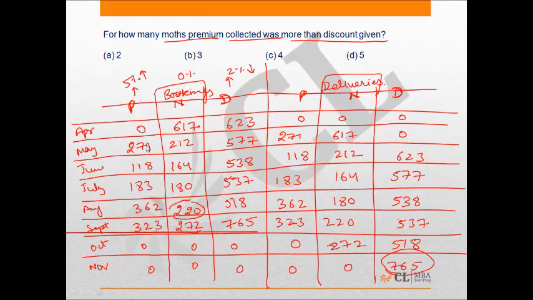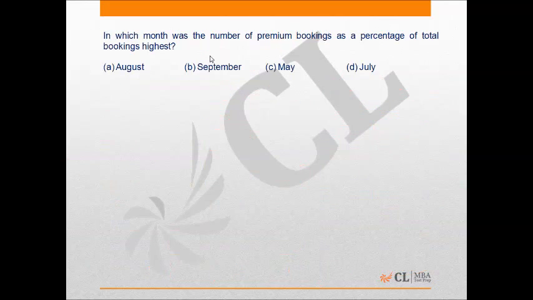So once you do, see, 5% of 271 will be around 135, and 2% of this will be 114. So in the month of May the premium is greater than your discount. So another month when you check, you will get August and September also. So there are only 3 months in which this condition happens. So the answer for this question will be option B, right?